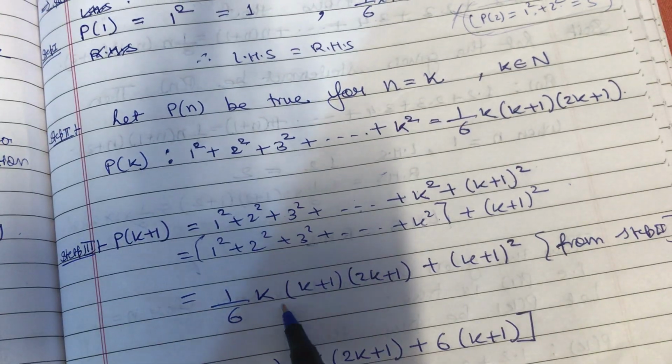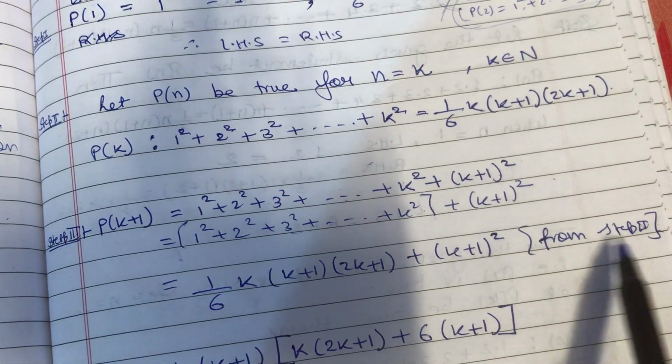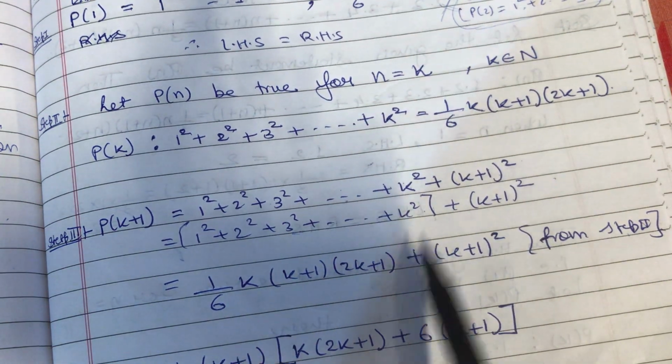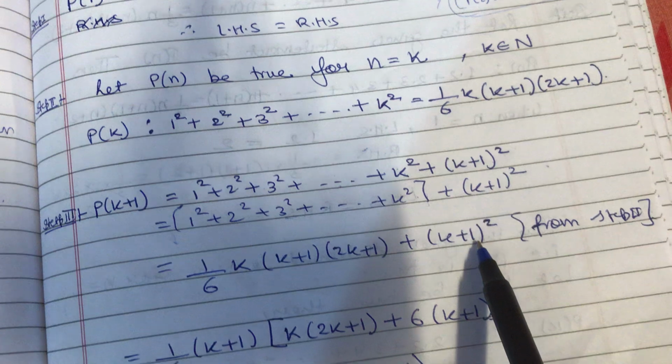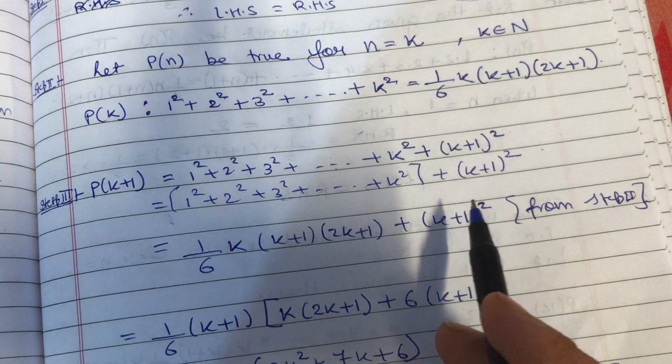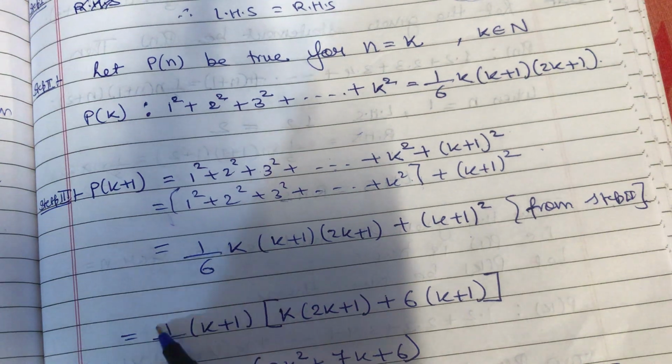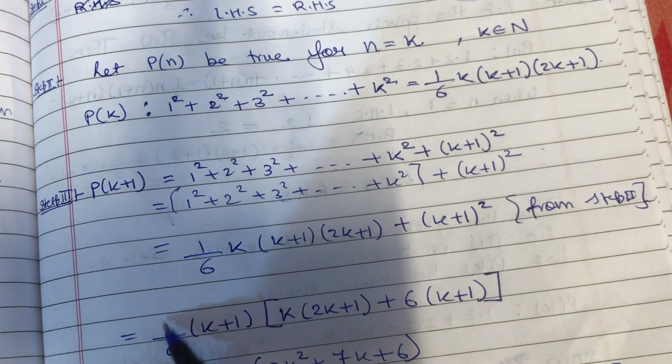So I have replaced this by this, and from step number 2 I can write at the place of this, I can write this, the same I did, and k plus 1 is as it is, right? Now I have two terms. Can I take one? Always, whatever the numbers are in the fraction, take it as common.